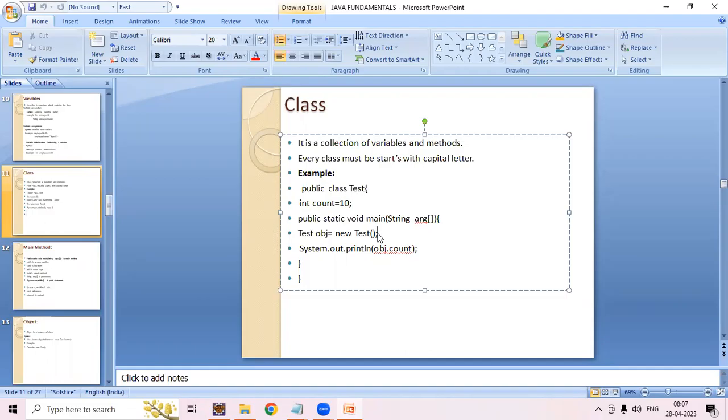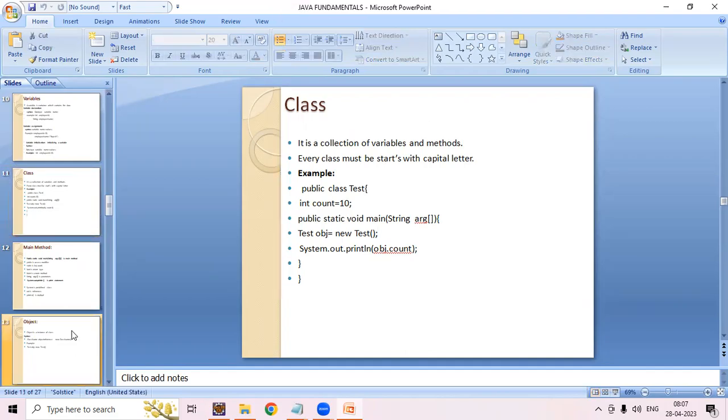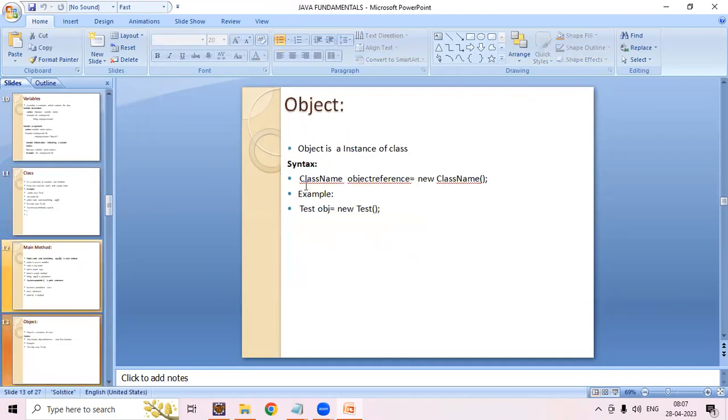We have a syntax to create an object. The syntax is class name, object reference, equals new class name of. Just keep in mind how we need to declare an object. An object is an instance of a class.